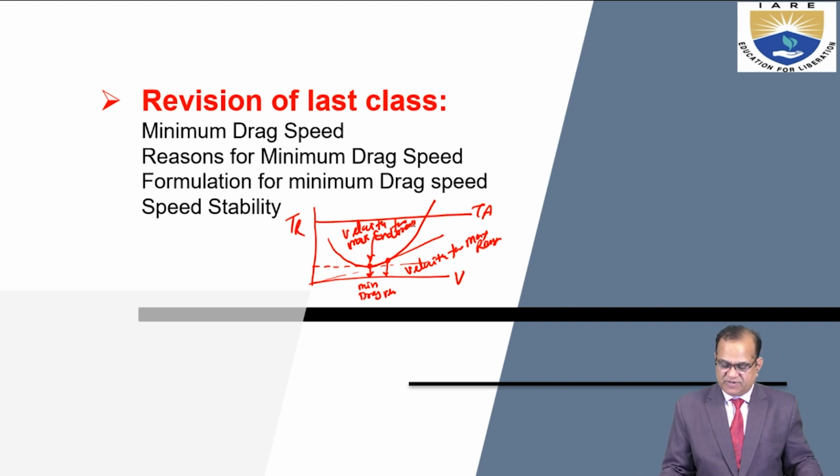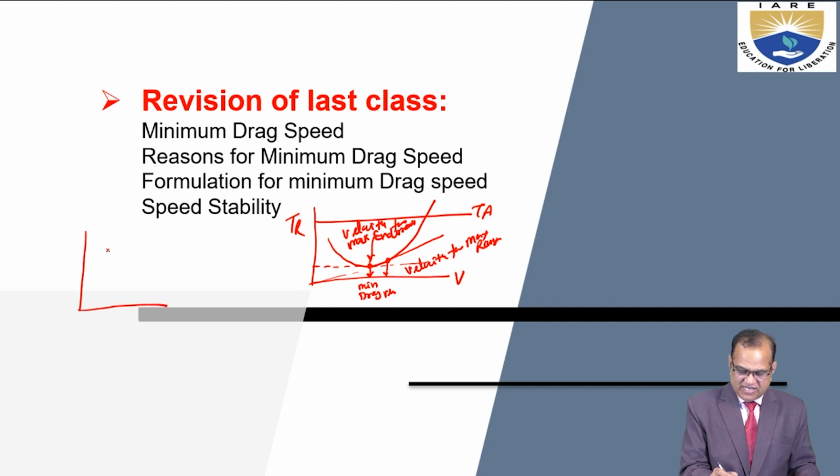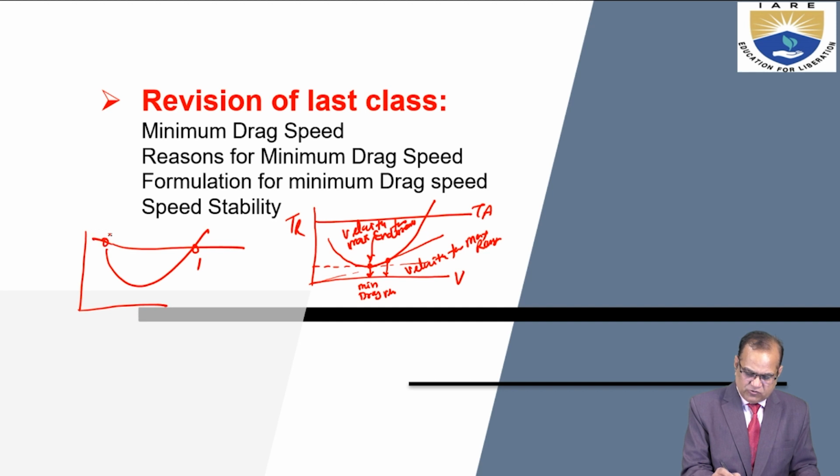So minimum drag speed is very important, and this is called the minimum drag speed where you have the maximum endurance. Formulation we have already done for the drag speed, and the speed stability we have already checked. If your aircraft is like this, this is the point 1 and here you have the point 2. If your aircraft is flying from here to here, this is in the stable speed zone, and if you are flying here, this is unstable speed zone.